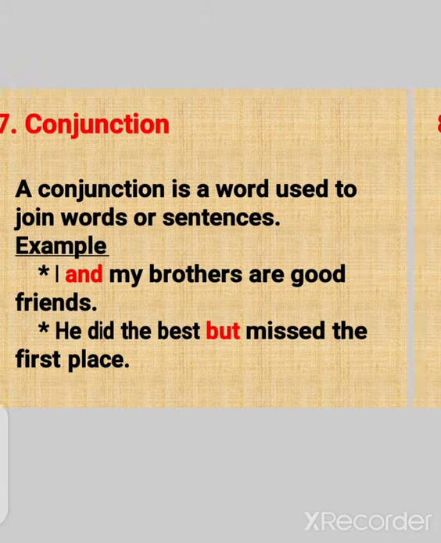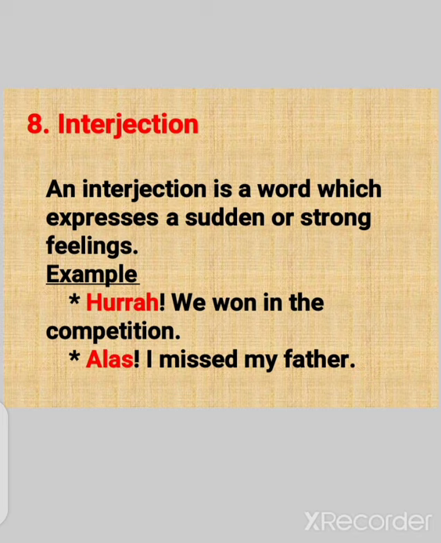The last one is interjection. An interjection is a word which expresses sudden or strong feelings. For example, if you remember the types of sentences: statement, interrogative, imperative, exclamative. The fourth one is exclamative.